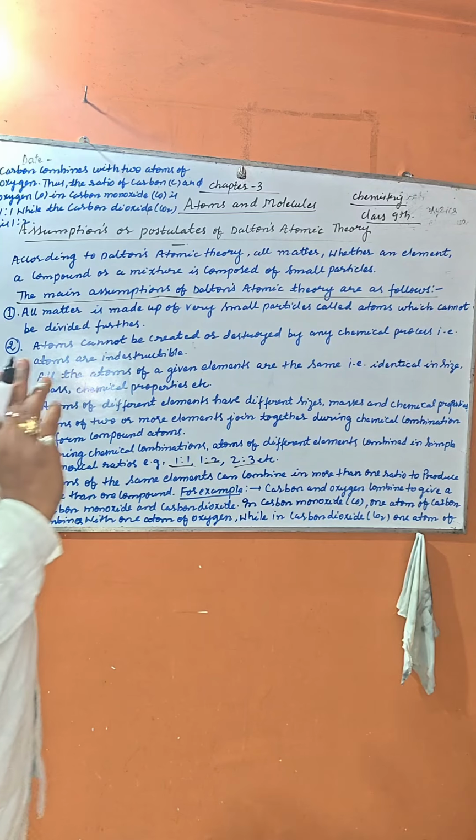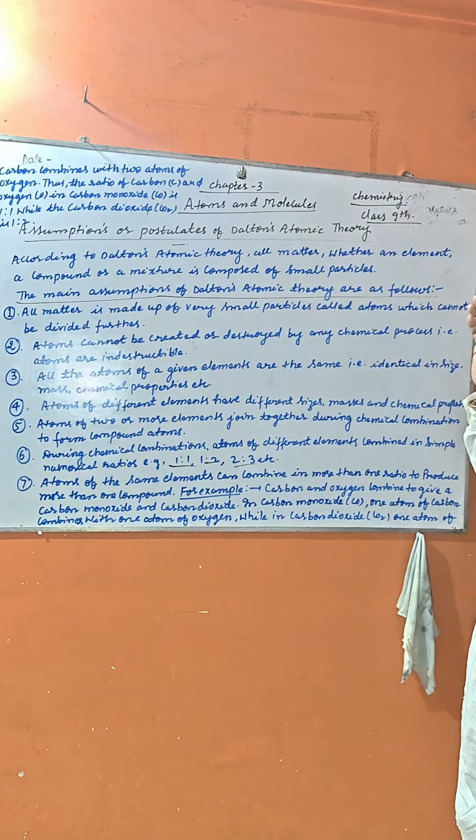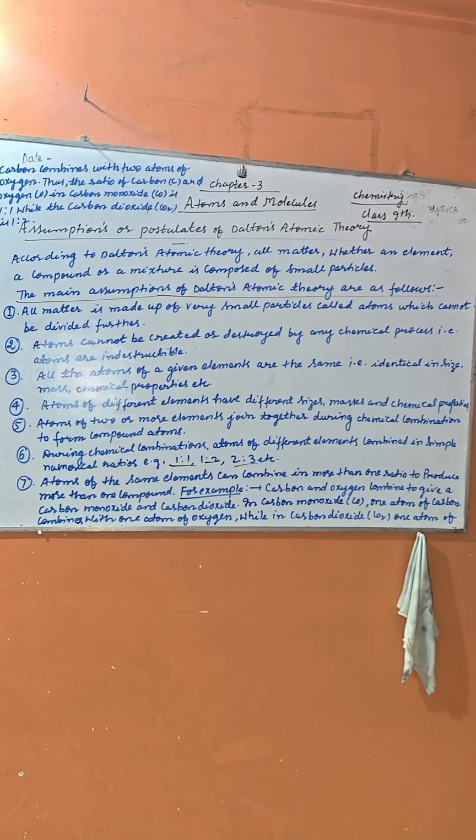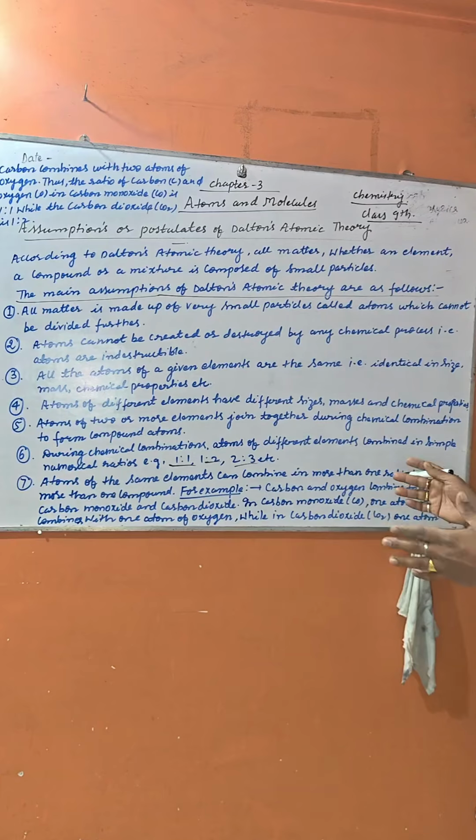is 1:2. So my dear student, this is all about the assumptions or postulates, so it is quite clear about the chapter number 3, atoms and molecules, assumptions or postulates of Dalton's atomic theory.